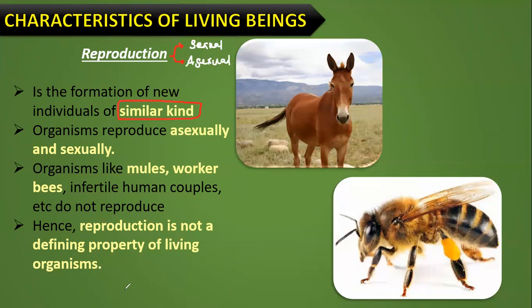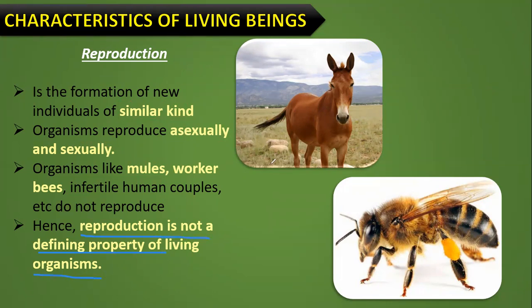What is sexual reproduction? Two different parents are required. Whereas in asexual reproduction, only a single parent is required. Am I right or wrong? Right. So asexual means they require only a single parent, whereas sexual means they require more than one parent. Clear? But can you call reproduction a defining property? No, you cannot call reproduction a defining property of living organisms.